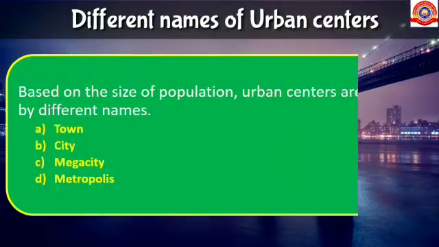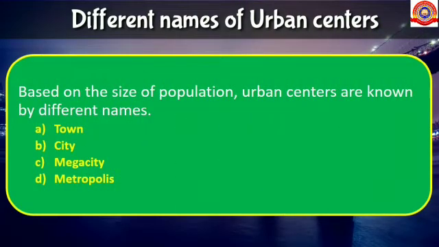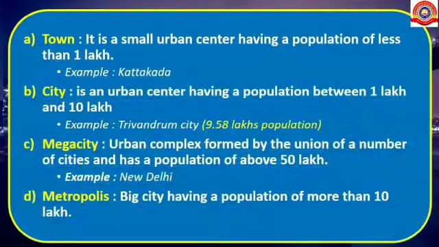Okay students, let's study the different names of urban centers. Based on the size of population, urban centers are known by different names. They are town, city, mega city and metropolis. Let's see each one by one. First one, town. It is a small urban center having a population less than 1 lakh. For example, Katakada.